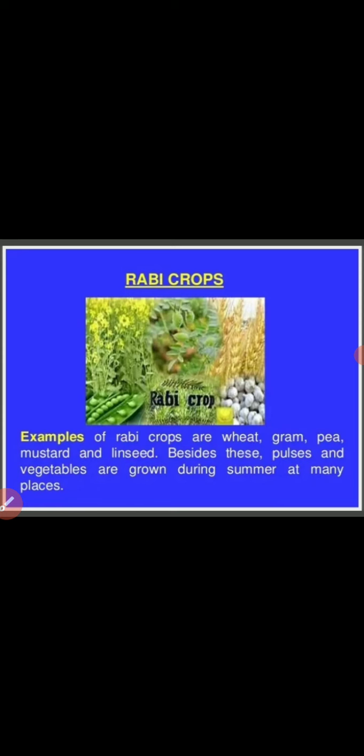Another difference is that kharif crops need more water and rabi crops need less water. Are you understood? Then we can give examples for kharif crops and rabi crops. Those are also differences between rabi crops and kharif crops. Are you understood, dear children?